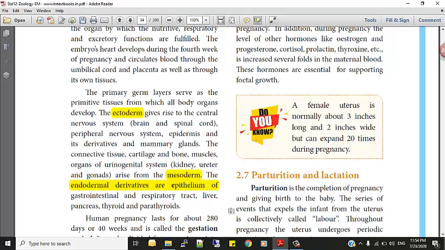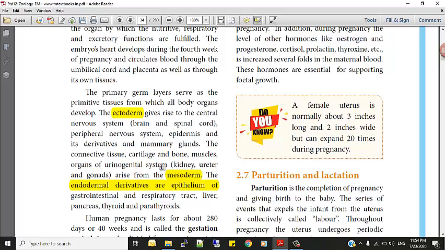Once again I repeat, we are seeing the second one, mesoderm. Remember well, mesoderm gives the inner organs. So from the mesoderm in the middle, all the inner organs develop. What are the inner organs? Connective tissues. You know connective tissues: cartilage, bone, all of these are connective tissues, blood. Okay, cartilage, bone, muscles, organs of urinogenital system.